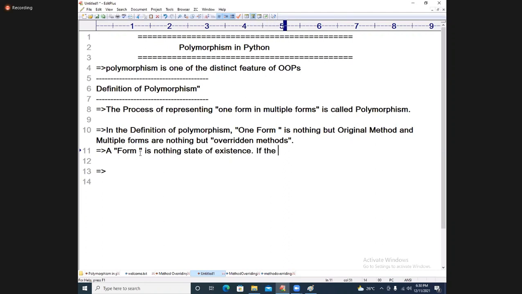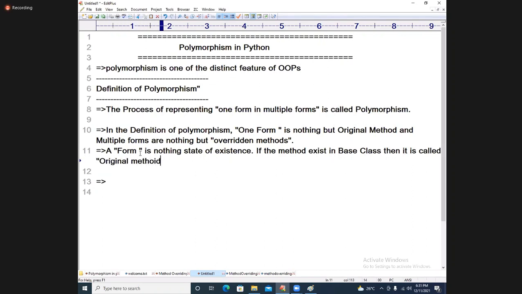If the method exists in which class? Base class. Then it is called what method? Original method.